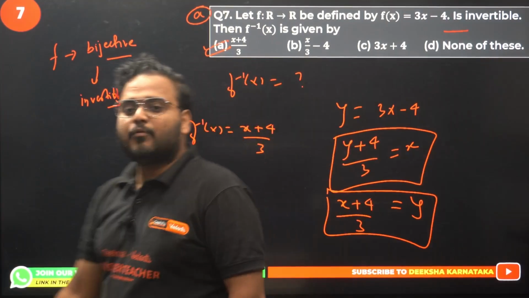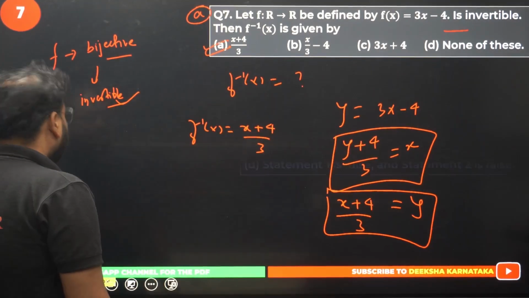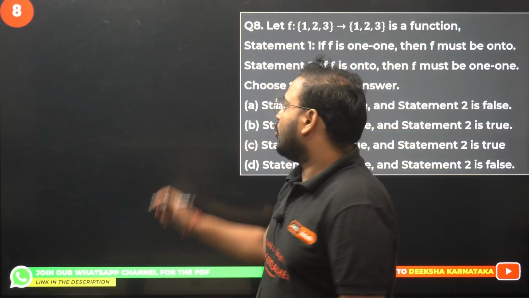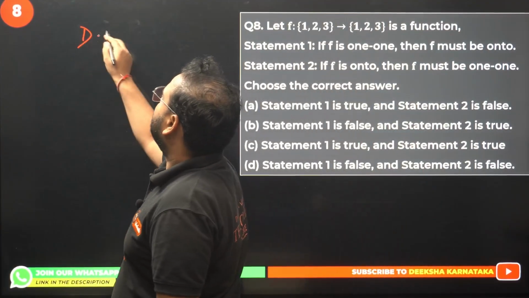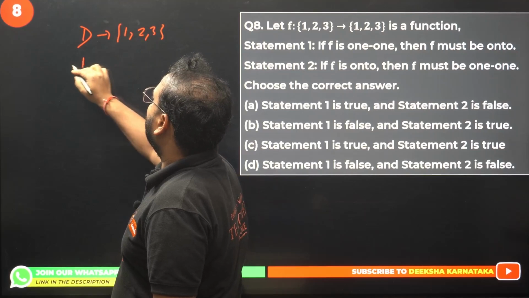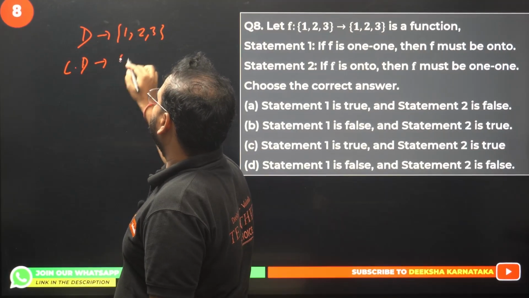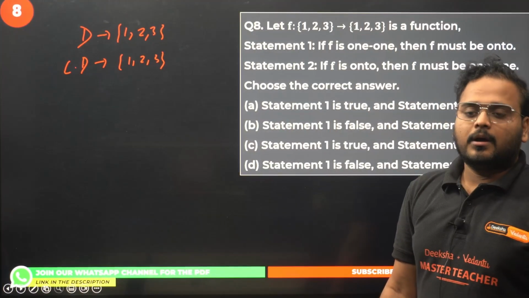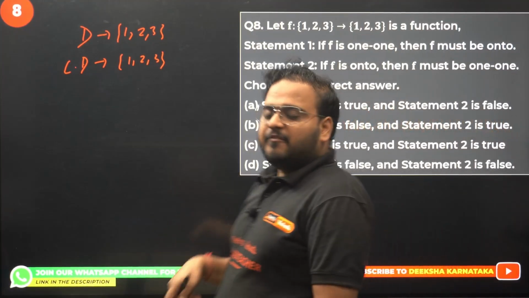Okay, let's move on to question number 8 now. Question number 8. f: {1, 2, 3} to {1, 2, 3}, basically your domain is 1, 2, 3 and your codomain is also 1, 2 and 3. If f is 1-1, f must be onto.